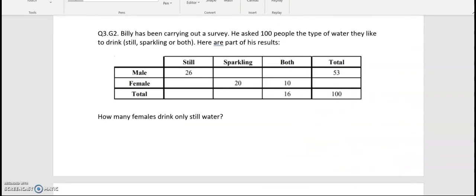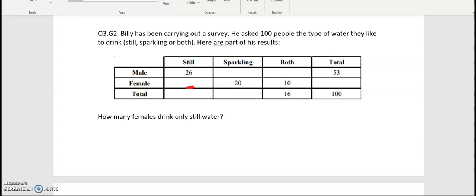Question number 3. Billy has been carrying out a survey. He asked 100 people the type of water they like to drink, still, sparkling or both. Here are part of the results. So we have still, sparkling, both, and then we have male, female and total. How many females drink only still water? So we're looking at still, so it's this number here that we want to find out.